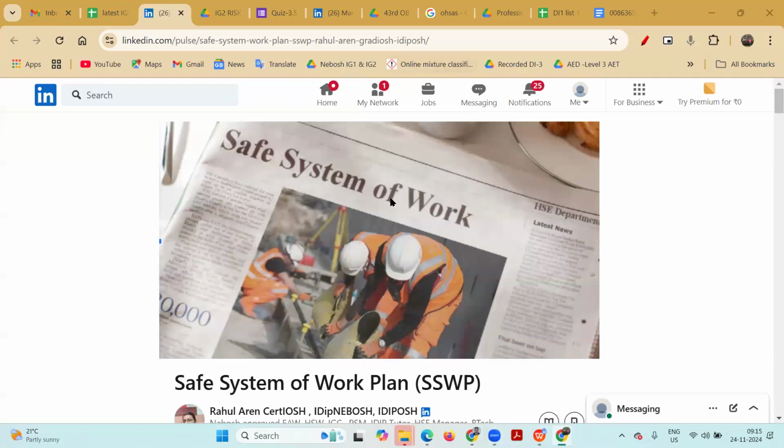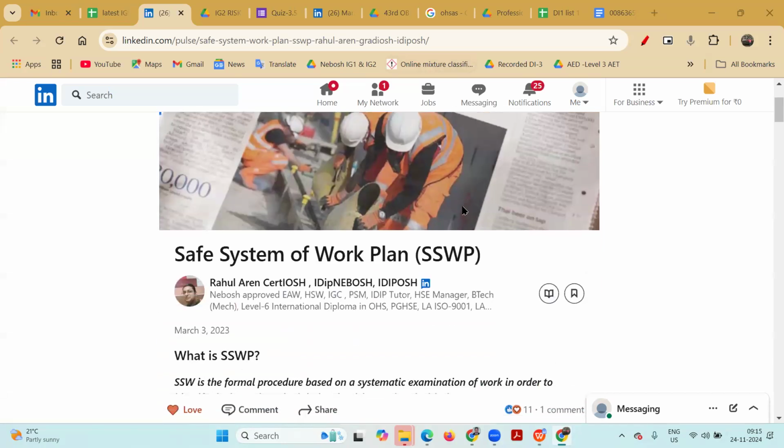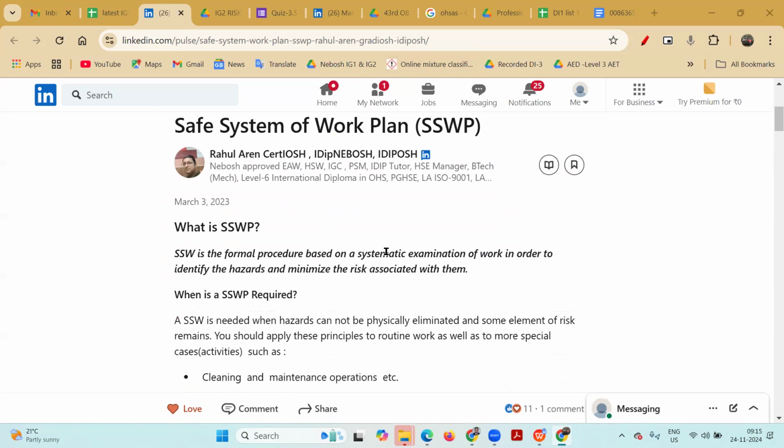So this is the topic related to the safe system of work plan. From the first element, we are going to write the words safe system of work, SSW. So what is the SSW? The SSW is the formal procedures, based on a systematic examination of work in order to identify the hazard and minimize the risk associated with them.